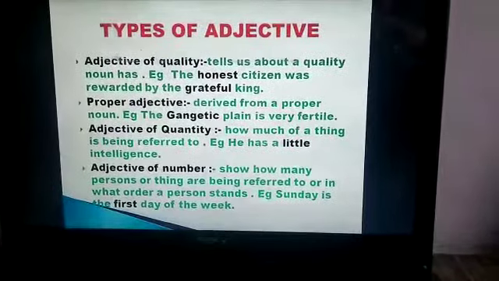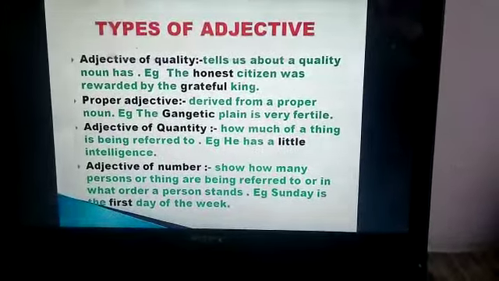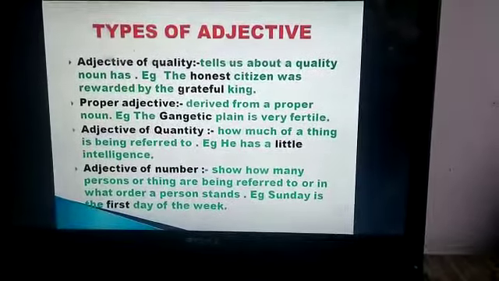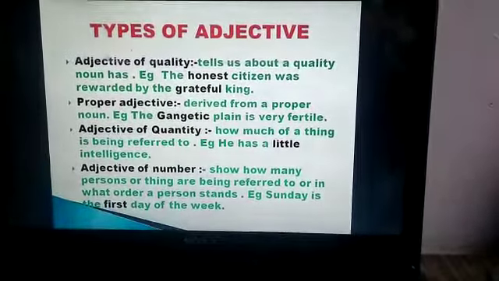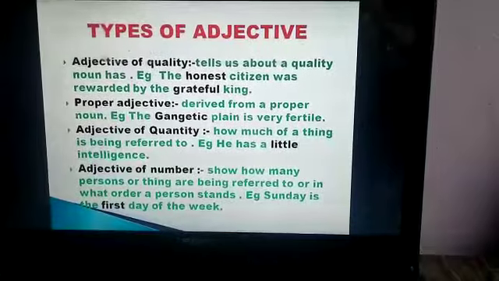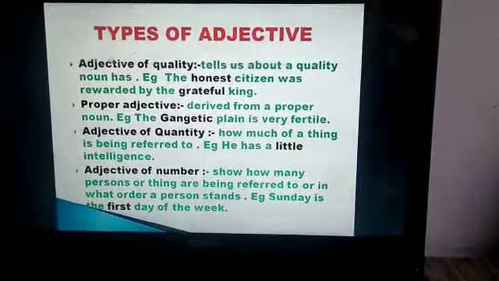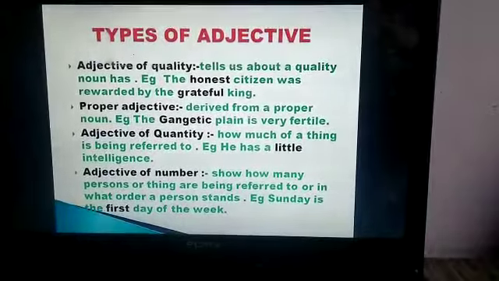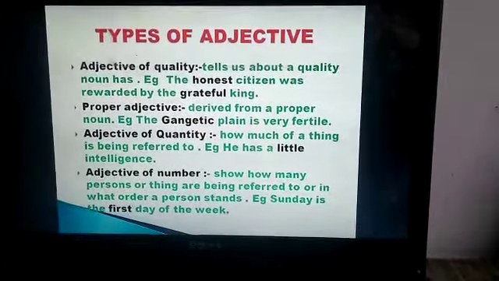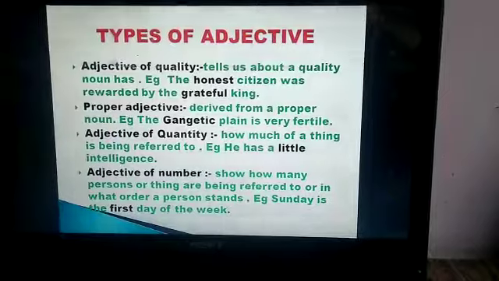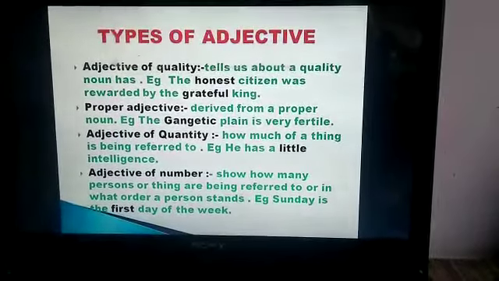adjective of number. Now what is adjective of number? That shows how many persons or things are being referred to, or in what order a person stands. Now example here, Sunday is the first day of the week. Okay, so Sunday is the first day. First is the adjective of number.